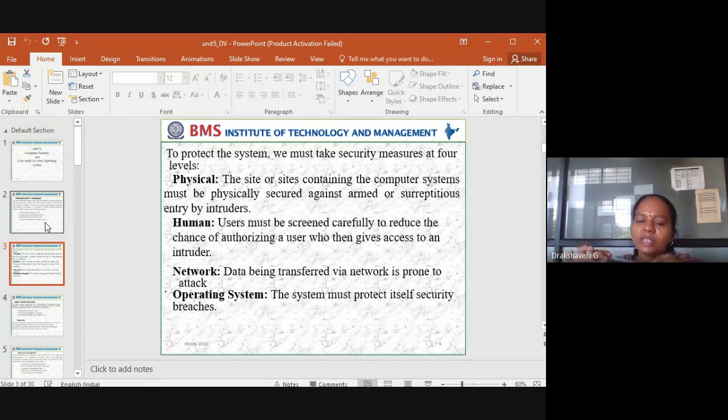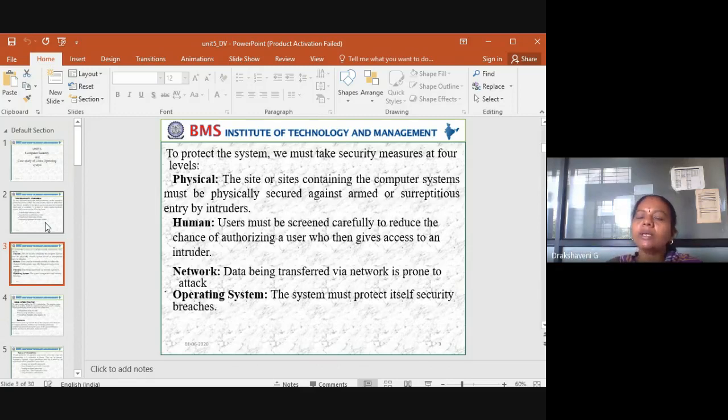So the physical also matters here. Then human: when I am holding this pen, I may write for 1 hour, or you may use the pen for 3 hours writing your exam. Because the human is using it for 3 hours, the pen should not be such that it spoils our fingers. That should not happen. So that is the human aspect.